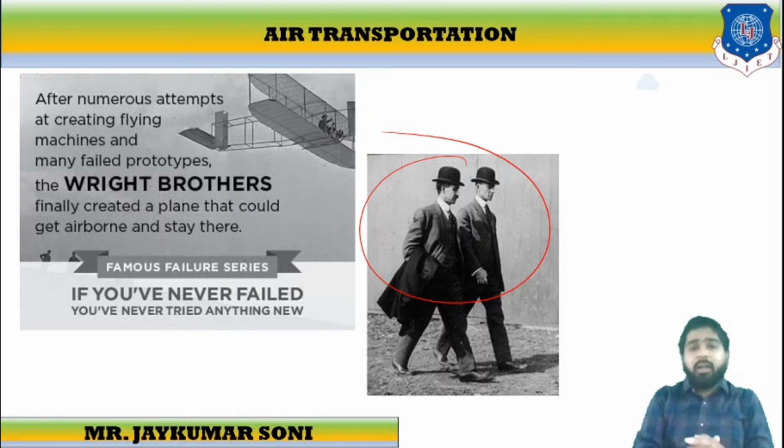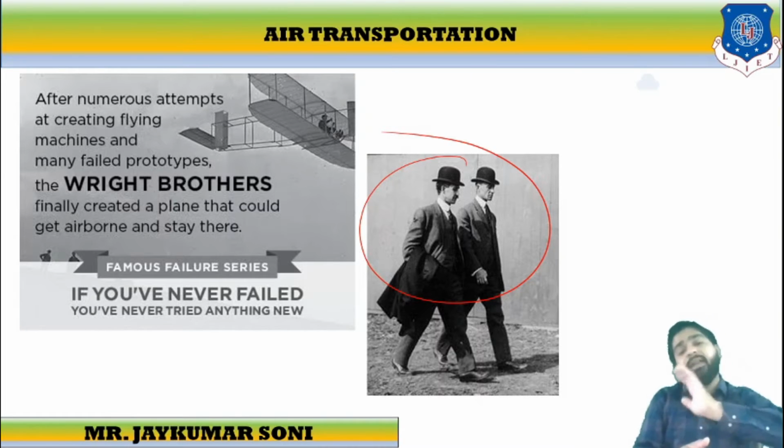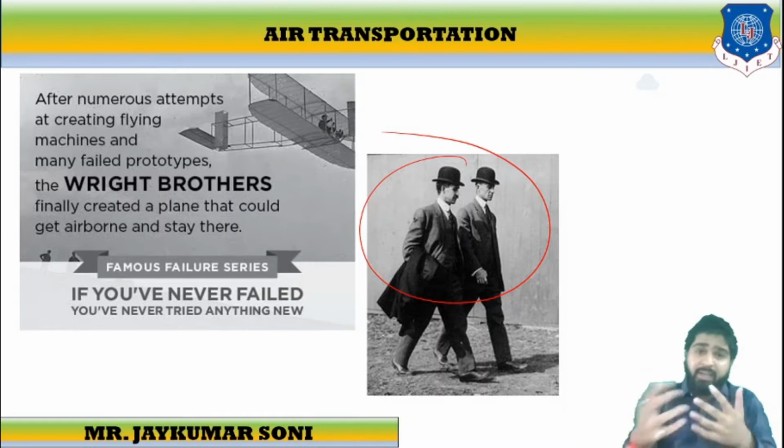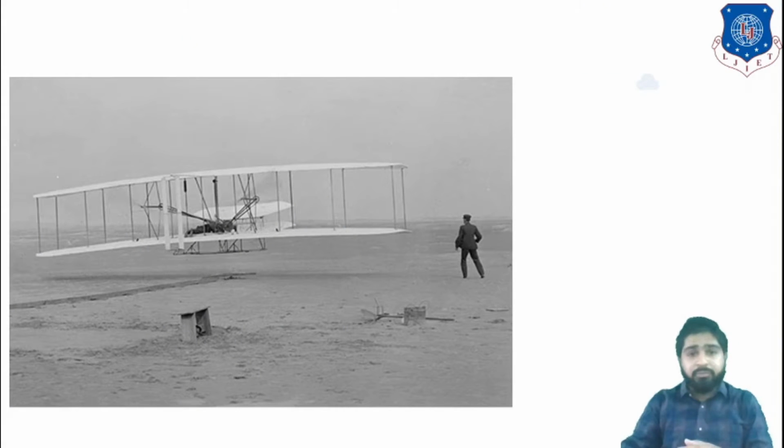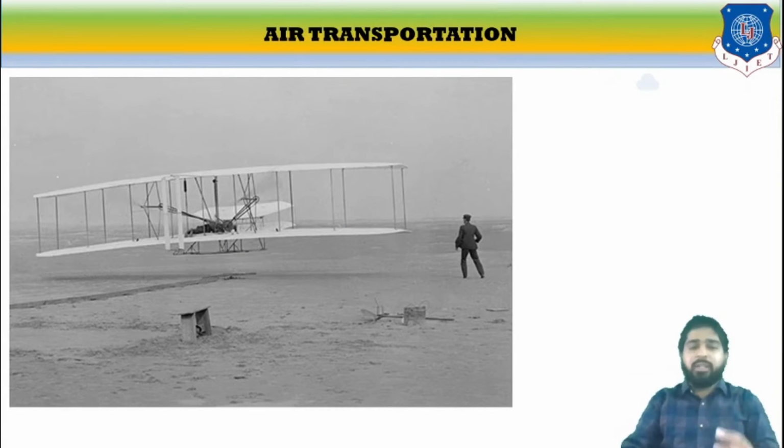It is also called a famous failure series because before experiencing the taste of success through patenting their own flight on aeroplanes, they had faced numerous failed attempts. And they stated that if you have never failed, then you have never tried something new. So this is how the first aircraft, created by the Wright brothers, was looking.